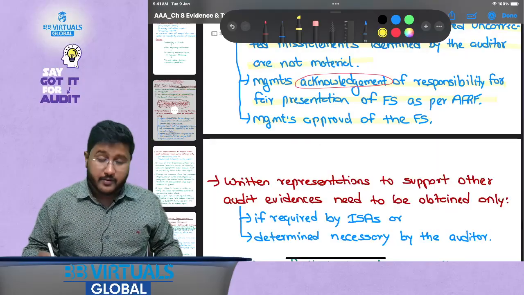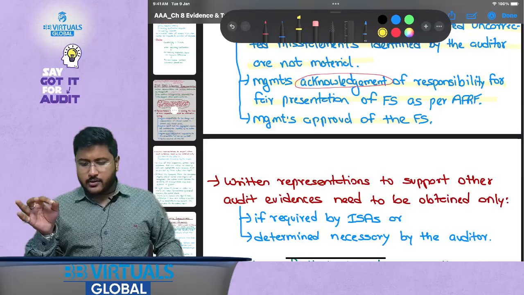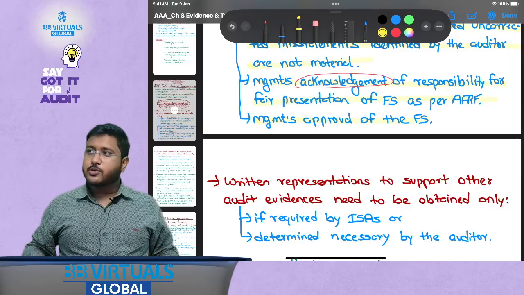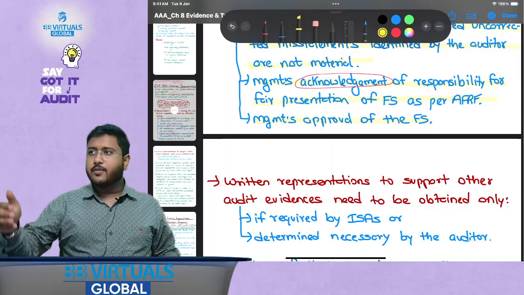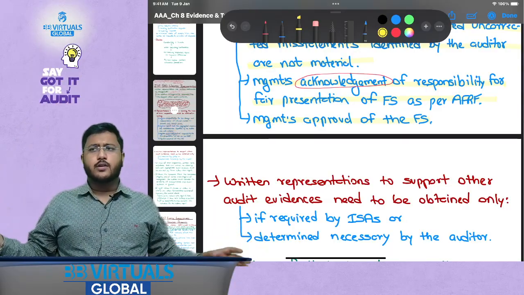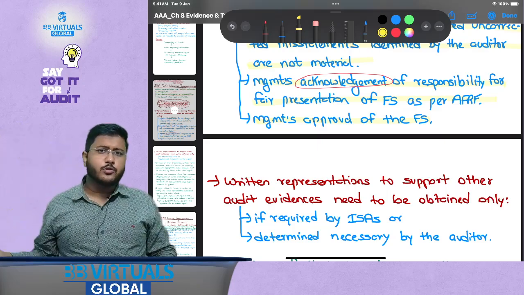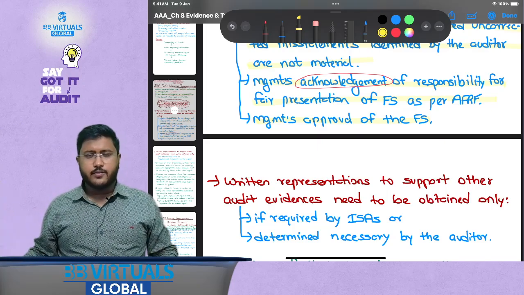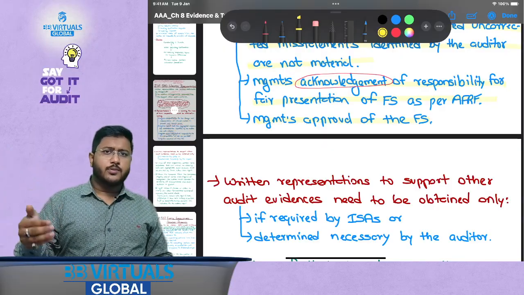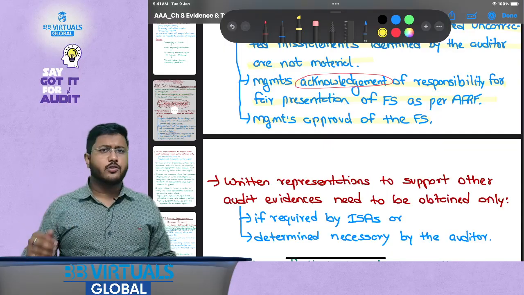Management's approval of the FS, that is, management approves. See, what happens is, say the auditor has signed the financial statements, now management could come up tomorrow and say that we did not approve these financial statements. Auditor has signed them, but we did not approve it. Auditor has audited this and they have provided the report based on this FS, but we did not approve it. The auditor themselves accepted this financial statement and issued the report, but we do not accept it. There were certain things that were required to be corrected and the auditor's report is not correct.